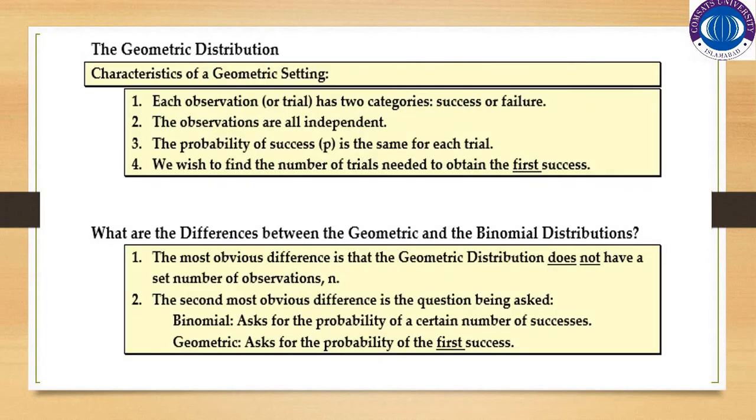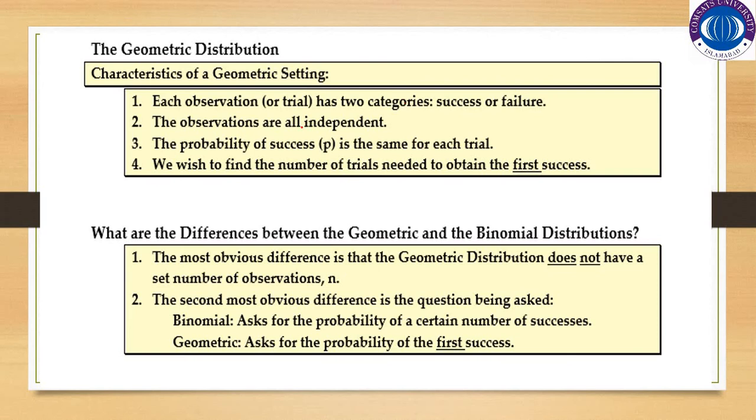Some characteristics of the geometric setting. Each observation or trial has two categories, success or failure. This is the same as we have in binomial and in hypergeometric distribution. We also have this property in negative binomial distribution, and this geometric distribution is the special case of the negative binomial distribution, so it also possesses the same property.